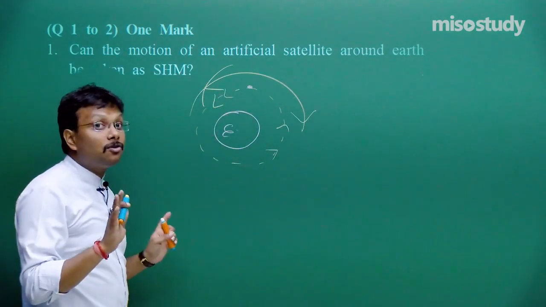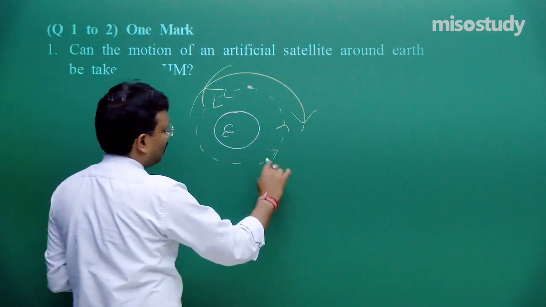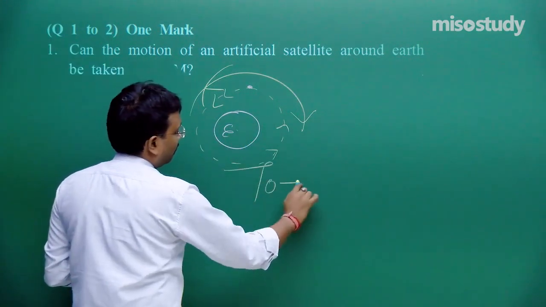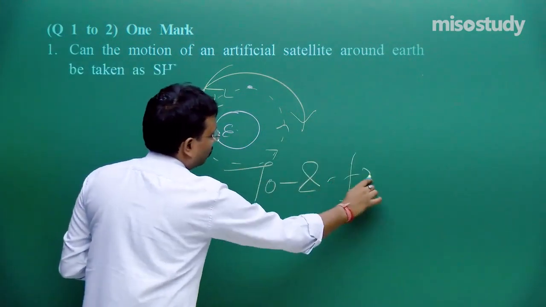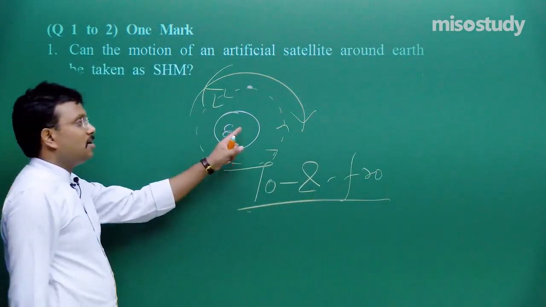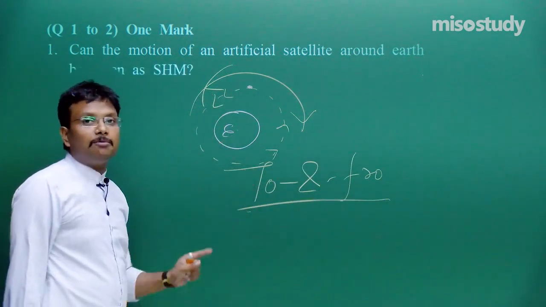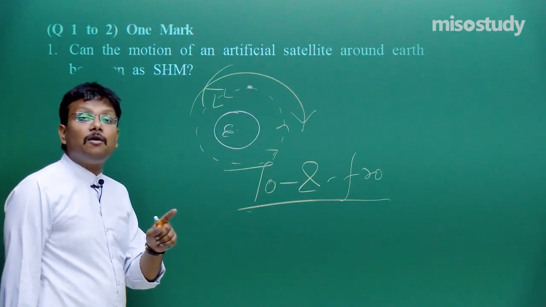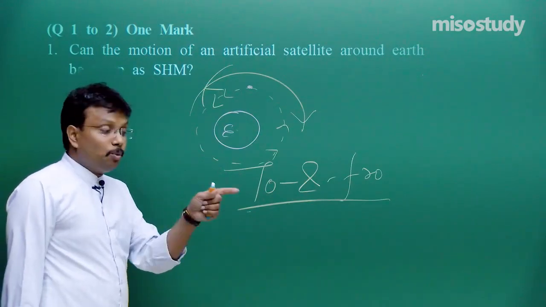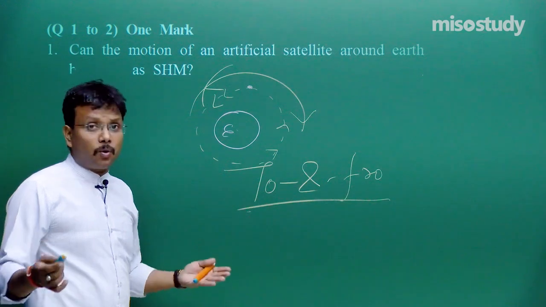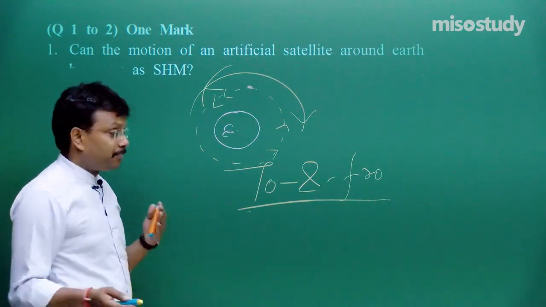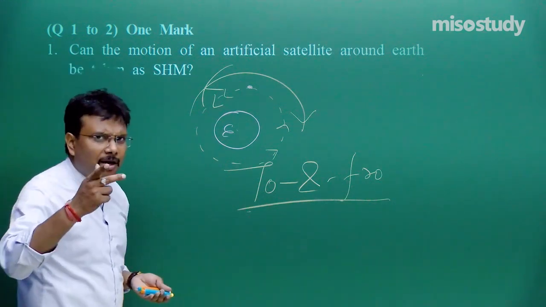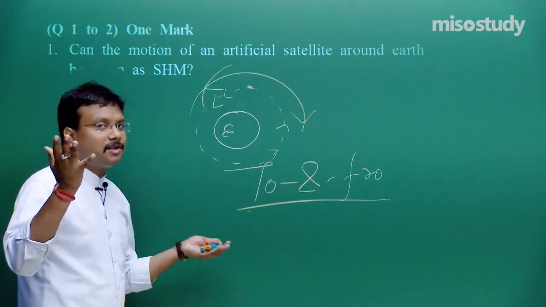That is why it is not simple harmonic. For simple harmonic, to and fro is the condition, which the satellite motion is not completing. Even motion of earth around the sun, motion of the moon around earth, they all are circular and periodic. You can say, sir, it is elliptical also. In generalization, we can say it is circular.